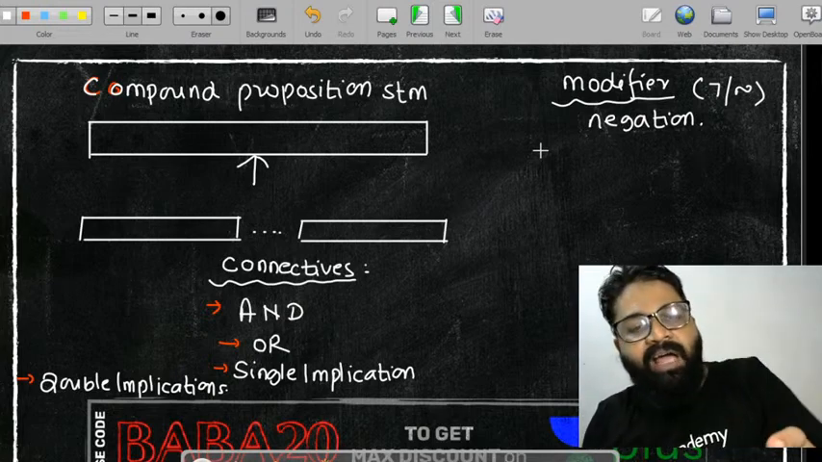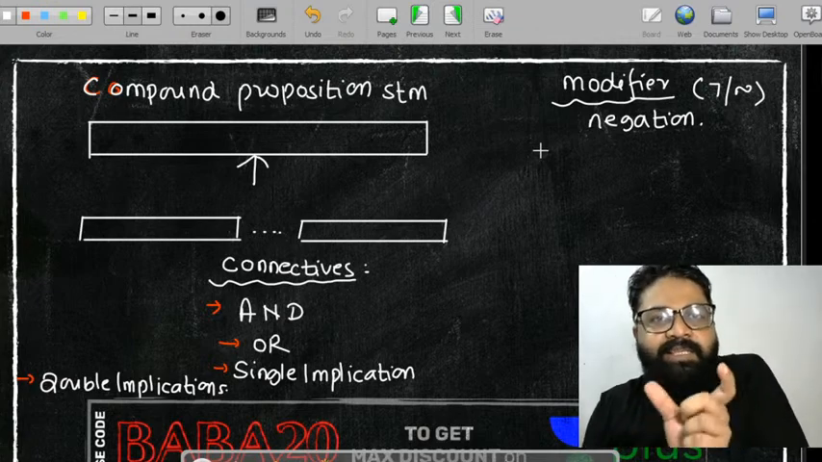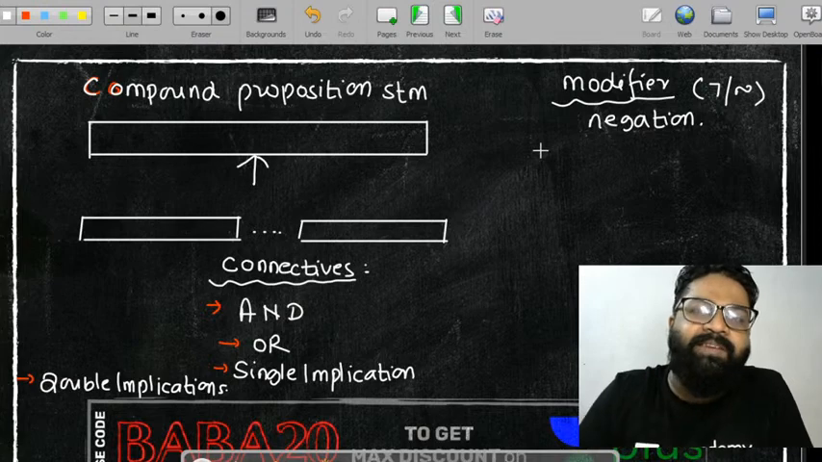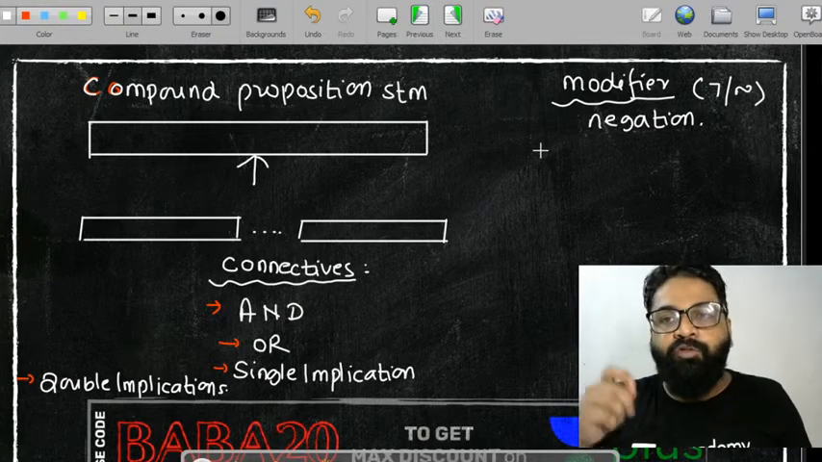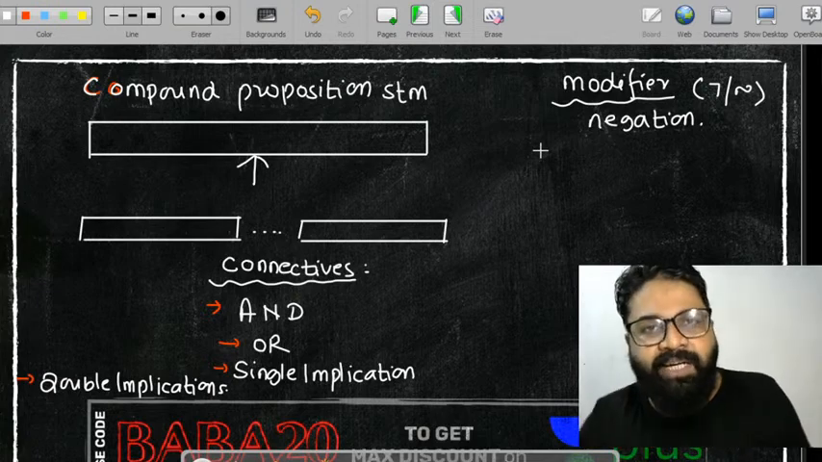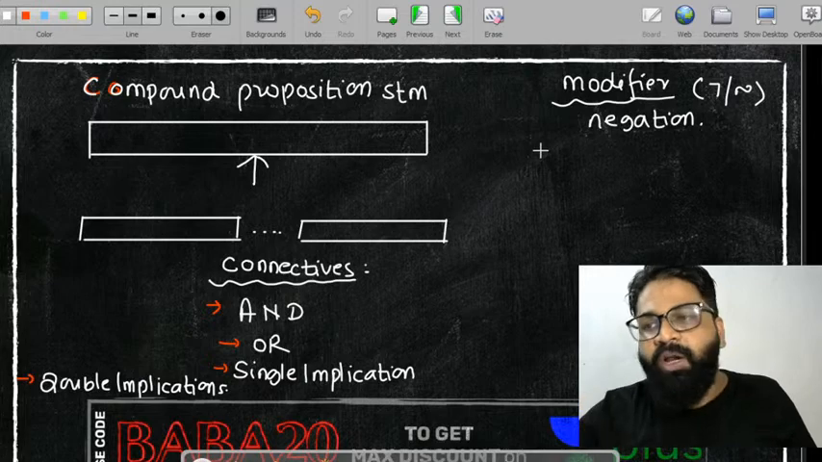Einstein is a genius. Einstein is a genius is a simple statement, right? You cannot break this statement. Einstein is not a genius, it is called a modifier. So basically the negation is modifying the statement. Einstein is a genius, Einstein is not a genius. This is called a modifier.